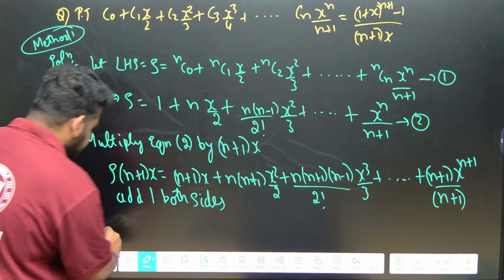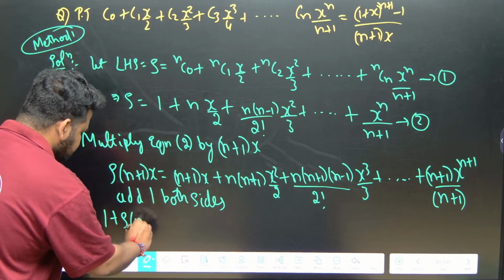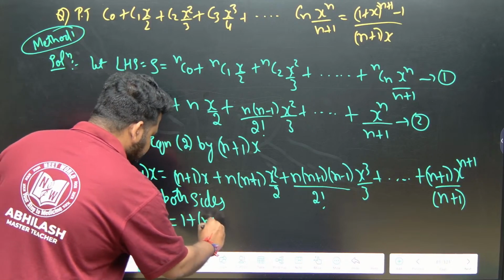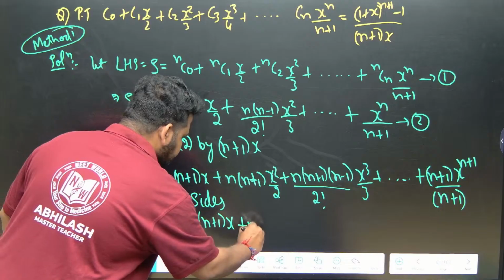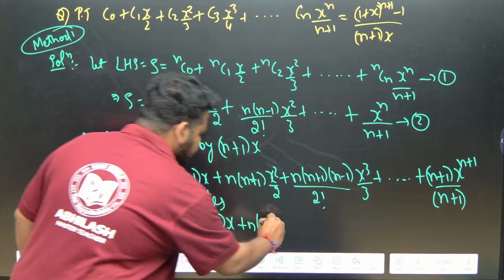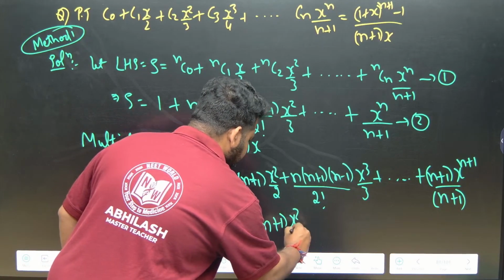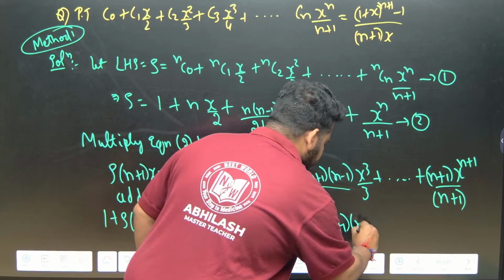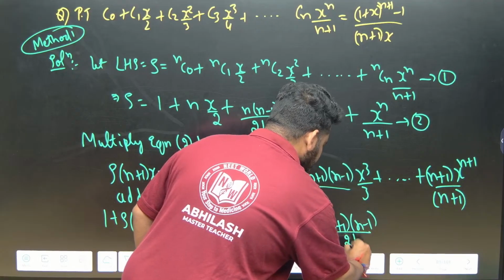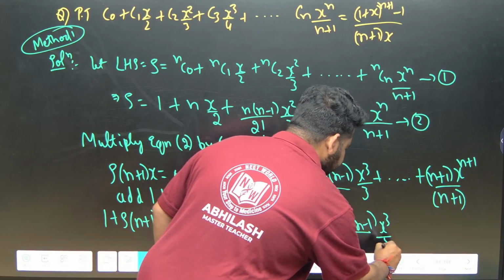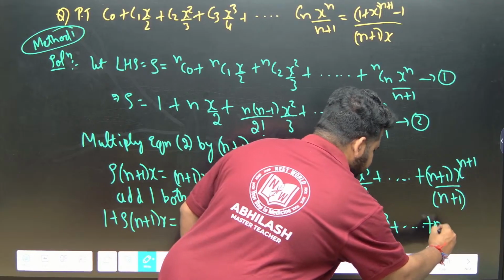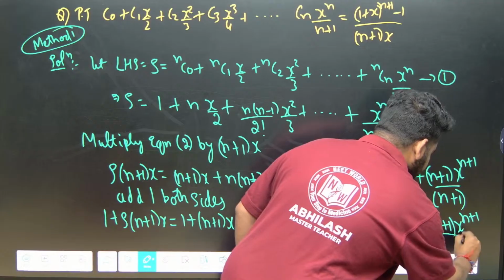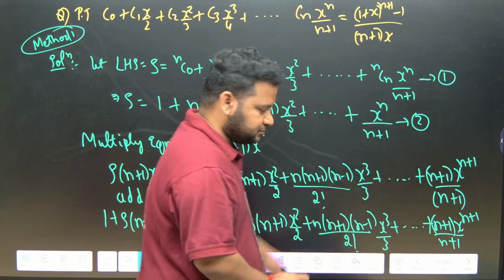So this will become 1 plus s into n plus 1 into x. This will become 1 plus (n plus 1) x plus n(n plus 1) x square by 2 plus n(n plus 1)(n minus 1) by 2 factorial into x cube by 3 plus, same thing I am copying, (n plus 1) x to the power of n plus 1 by n plus 1, correct? This is what I have.